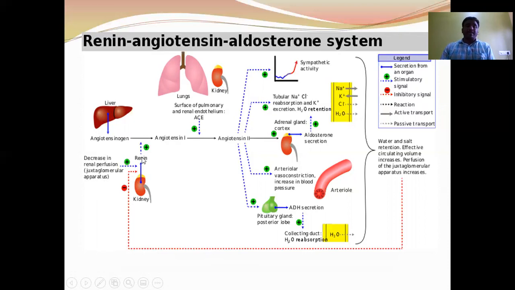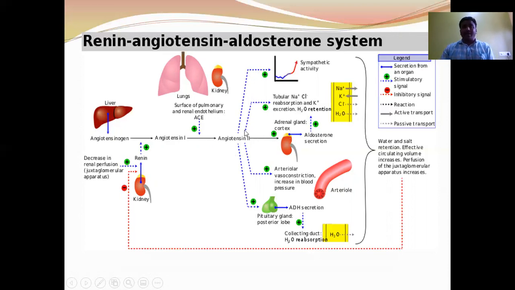Renin acts on angiotensinogen, a liver protein, and converts it into angiotensin 1. Now, angiotensin 1 is converted into angiotensin 2 by the action of the angiotensin converting enzyme, which is secreted from the lungs. Next, angiotensin 2 has many effects.